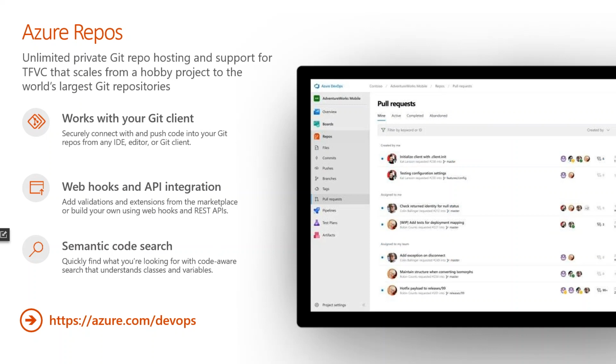So what is Azure Repos? Unlimited private Git repo hosting and support for TFVC. TFVC is Team Foundation Version Control, and it scales from hobby projects to the world's largest Git repos as well. So you have two types of repos available in Azure DevOps. One is TFVC, Team Foundation Server Version Control, and the Git repo is also available. I hope most of you are familiar with Git repos. It works with your Git client, so you can securely push code into your Git repos from any IDE, editor or Git client, and all these types of things work.